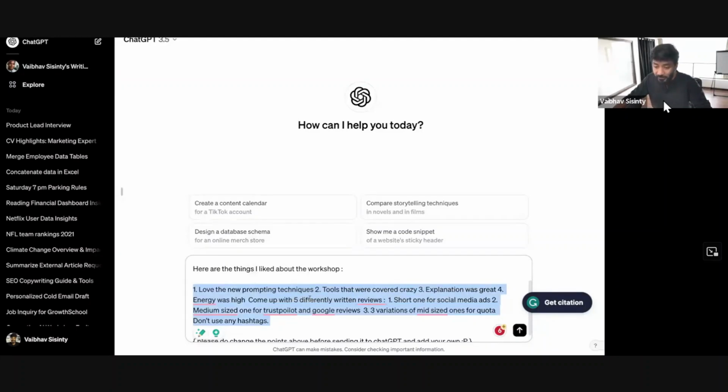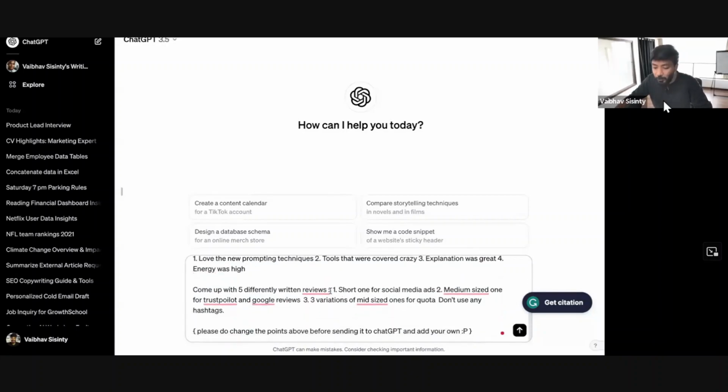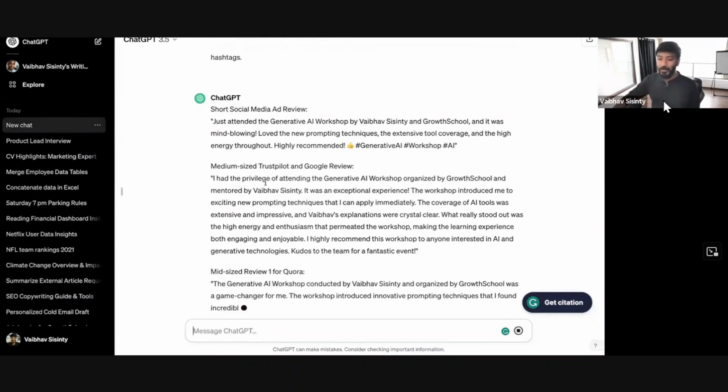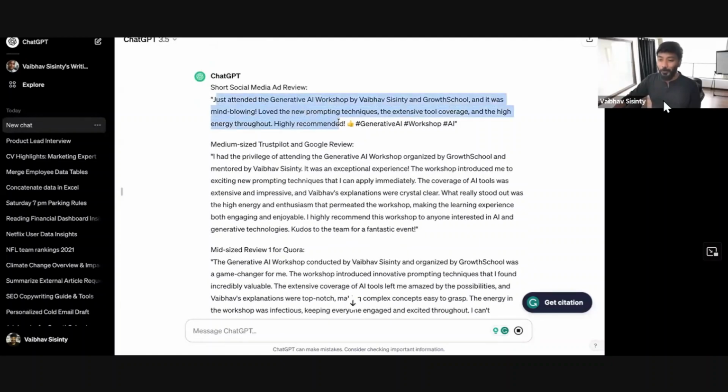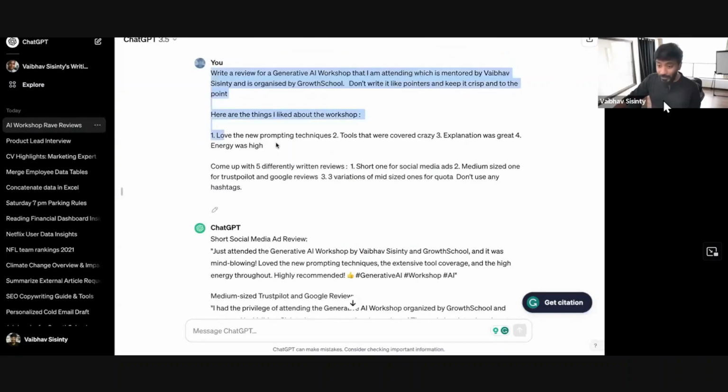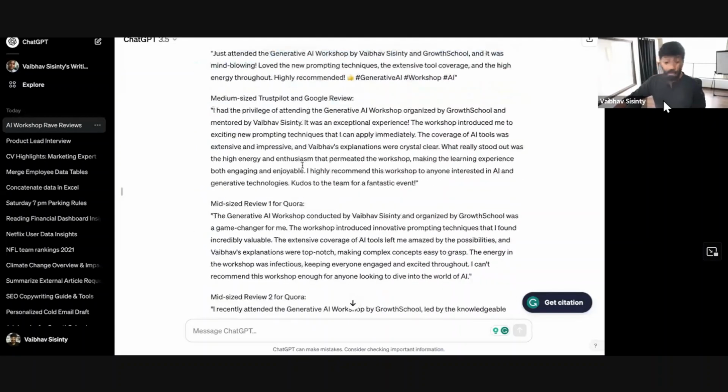Then I'm saying come up with 5 different reviews: one short, one for social media, two medium, one for Trustpilot and Google reviews, and three variations of mid-size, one for Quora. Don't use any hashtags, guys. Change the information that you want to. The beauty of AI is that it gives you personalized reviews right here. There you go. You've got reviews that you can post on social media, personalized to you, because you have to change these 5 points. If you like or don't like, please do that and write a fair review.